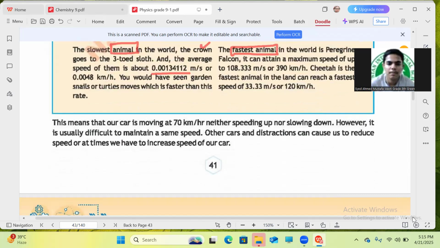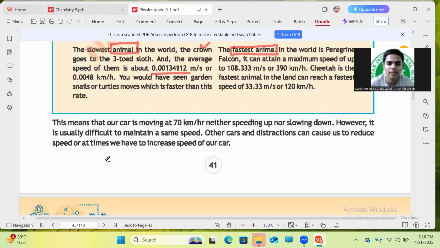No, ma'am. Okay, so this means that our car is moving at 70 kilometers per hour, neither speeding up nor slowing down. However, it is really difficult to maintain the same speed. Other cars and distractions can cause us to reduce speed, or at times we have to increase the speed of our car. That was an ideal condition in which we are just measuring our time and the speed of the car. But in real life, other cars and other distractions can cause us to reduce speed or can cause us to increase the speed of our car also.